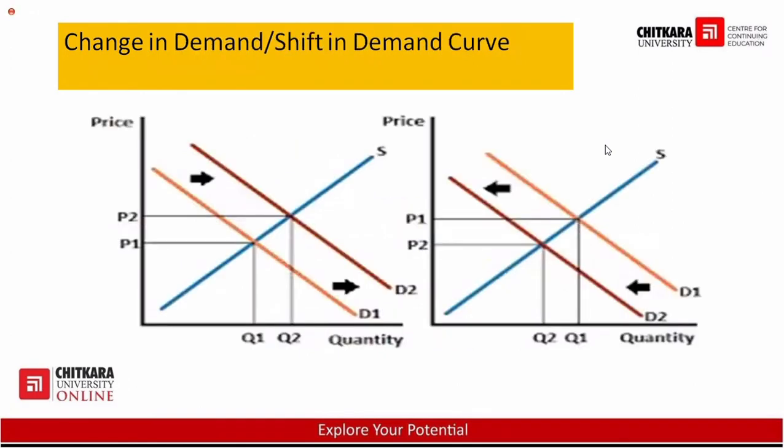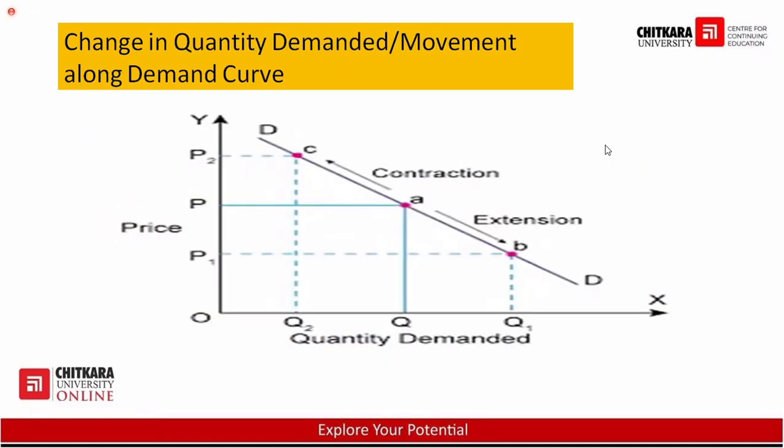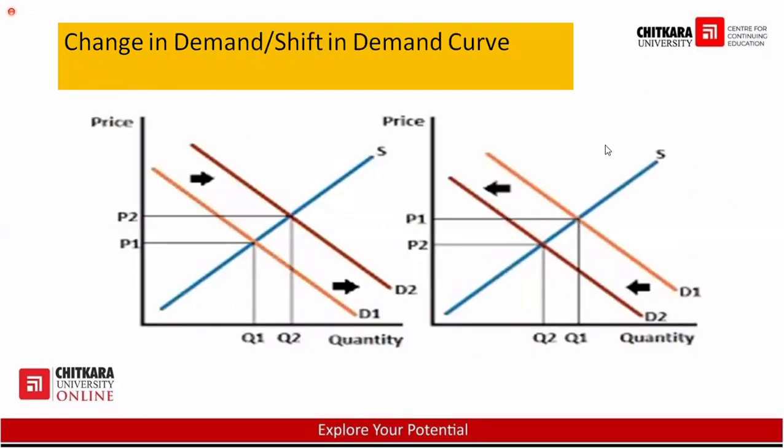Next, we have the shift in the demand curve. It means you are not on the current demand curve. Your demand curve is shifted. Either it is shifting in the upward direction or it is shifting in the downward direction. Movement means you are on the same demand curve. You are not changing your position. But here, you are shifting. It means you are changing your position. Either you are going in the upward direction or you are going in the downward direction.